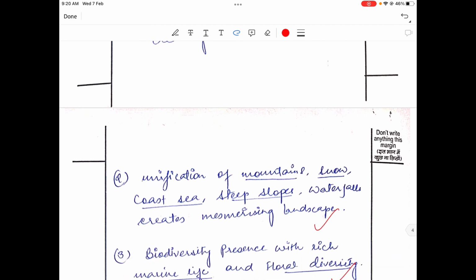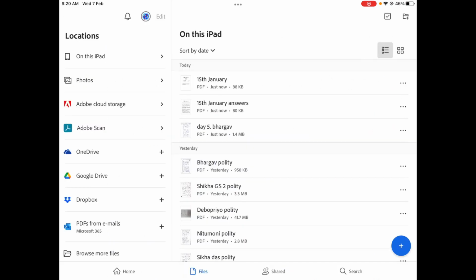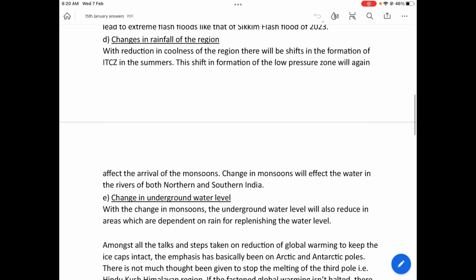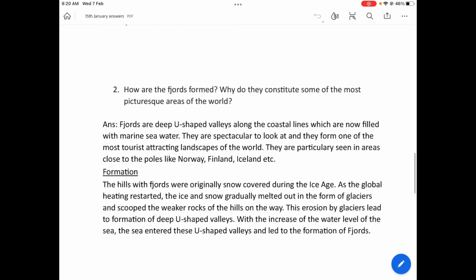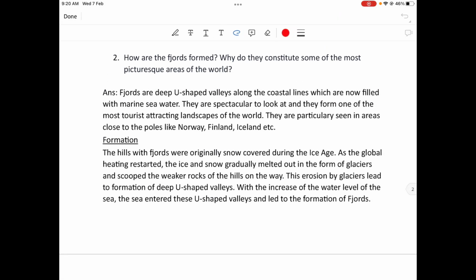So let's see what more we can add to the answer. There are a lot of background noises, but let's continue anyways. So the institute's answer, so that we can see what additionally we can do. How are the fjords formed? Why do they constitute some of the most picturesque areas? Fjords are deep U-shaped valleys along the coastlines which are now filled with marine seawater.